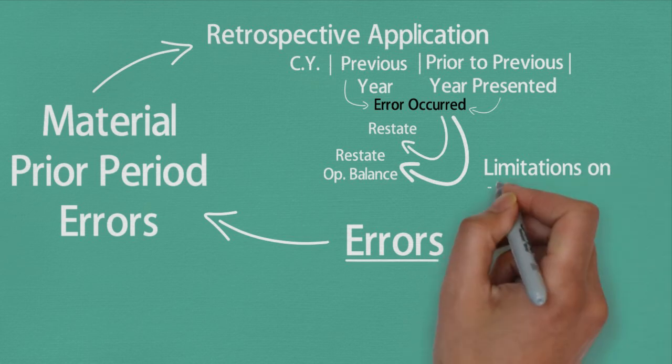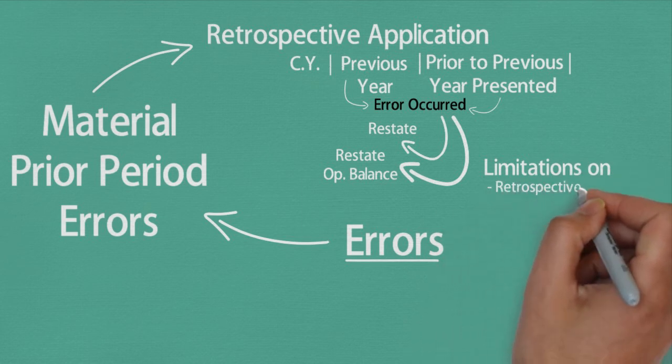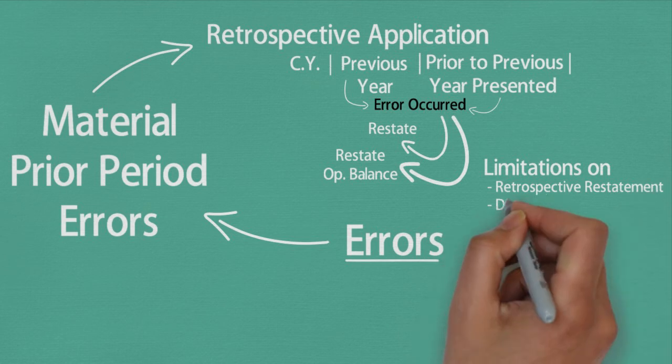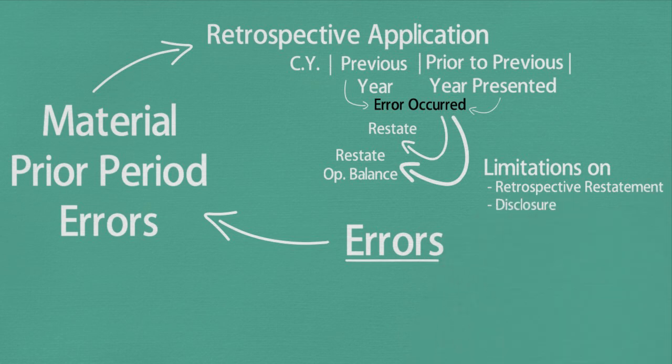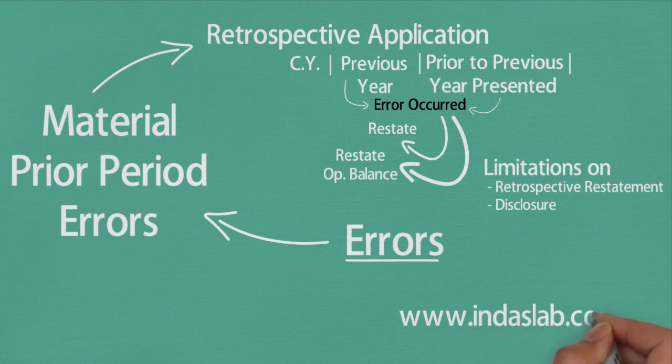However, there are certain limitations on retrospective restatement and disclosure requirements in respect of prior period errors. But do not worry, because you can find para by para analysis, flowcharts, and numerous examples of this as well as other Ind AS on our e-learning platform. We hope this video could help you grasp the basics of Ind AS 8.